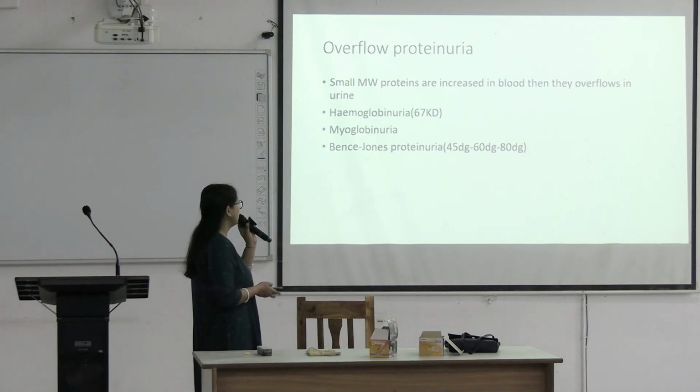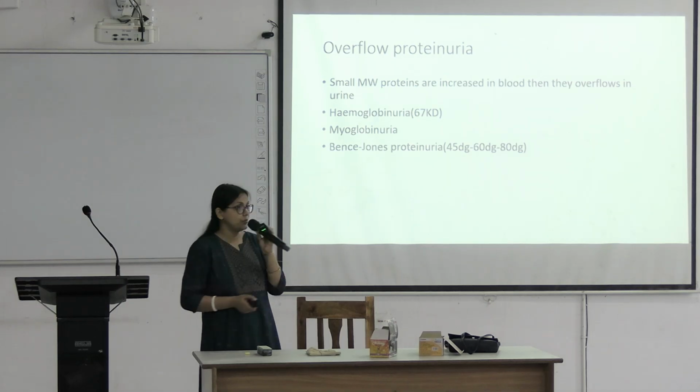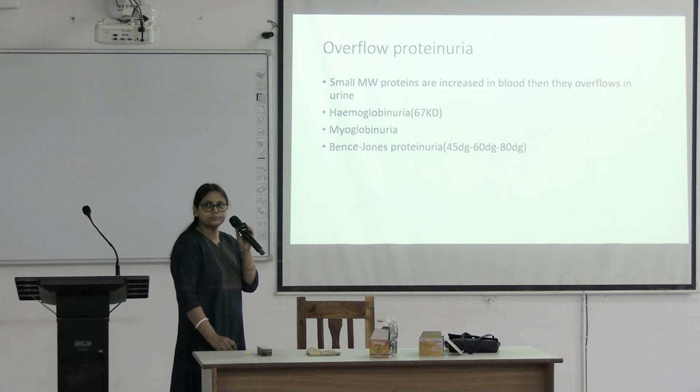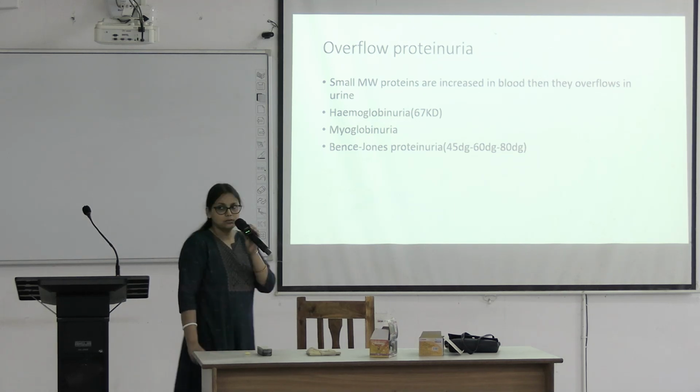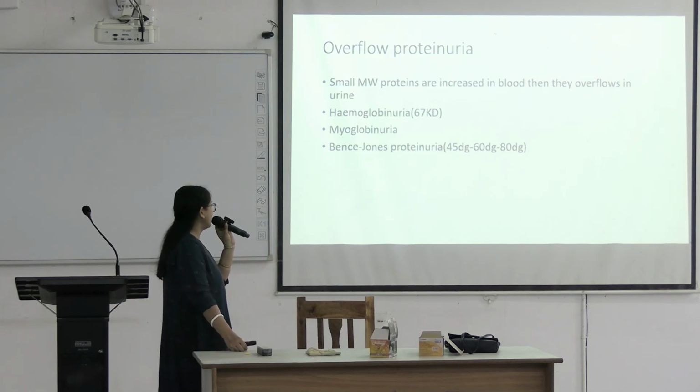So which protein can we see? In hemoglobinuria, hemoglobin will appear. In which condition can hemoglobin be seen in urine? Hemolytic anemia or mismatched blood transfusion. There will be breakdown of the RBC, and the hemoglobin will pass through the kidney and appear in the urine.